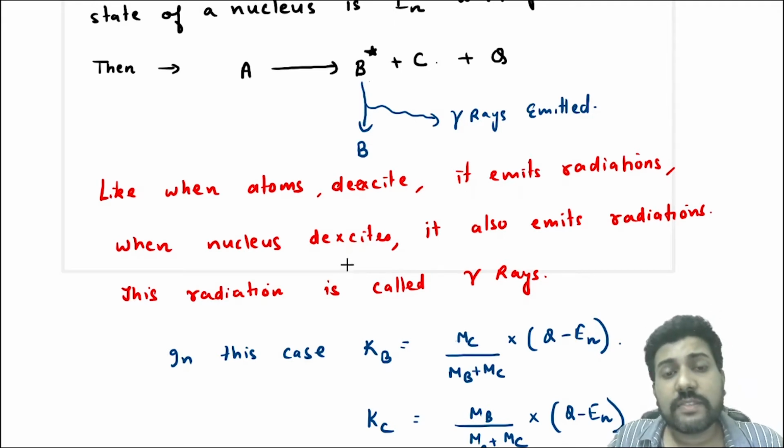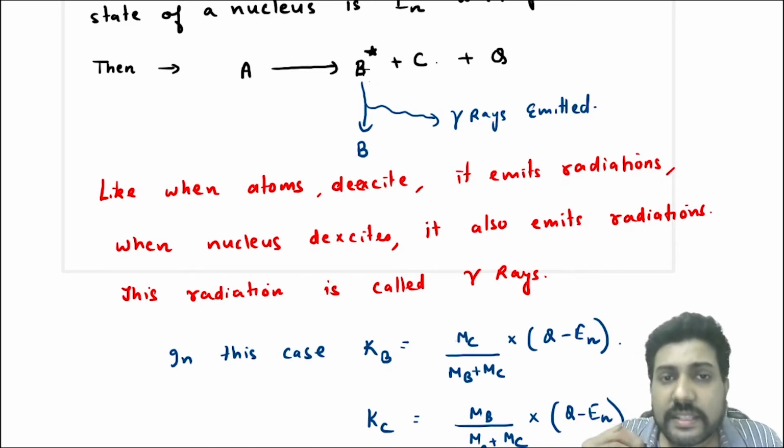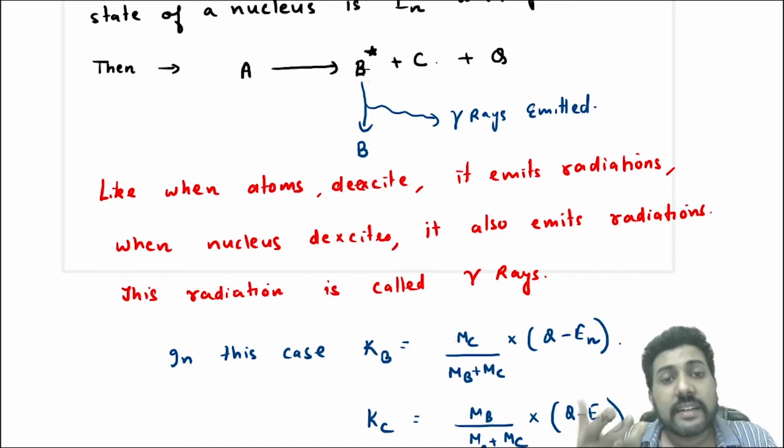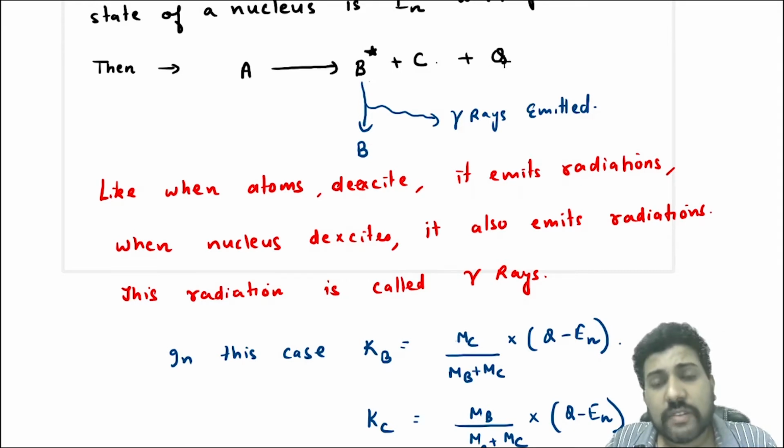One more thing that we should understand here is about the energy that is released, the Q value. You know that the nucleus needs energy to get excited, right? Now this energy comes from the Q value only. So suppose En amount of energy is required to excite the nucleus.